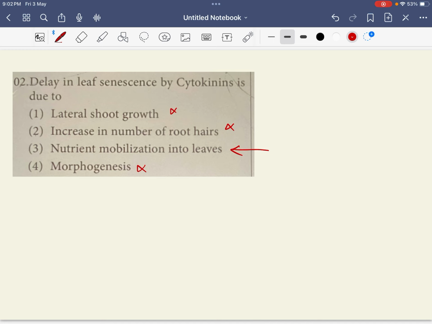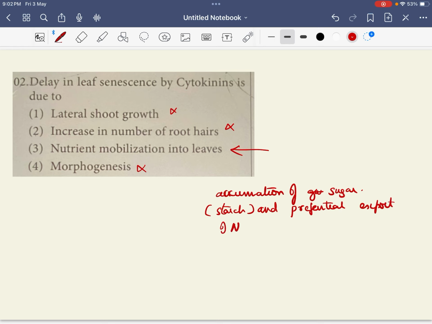Senescence is basically caused by the accumulation of sugar, that is starch, and preferential export of nitrogen.